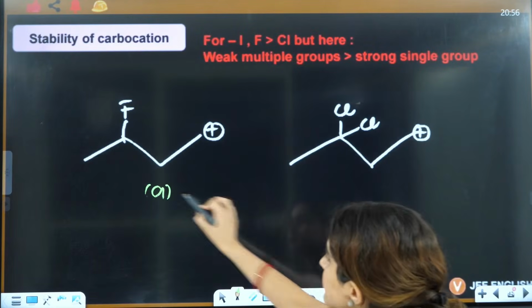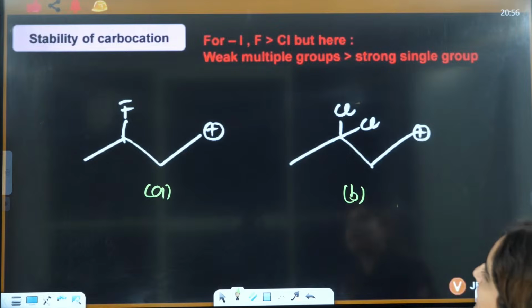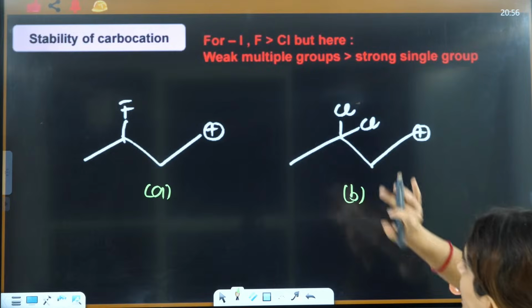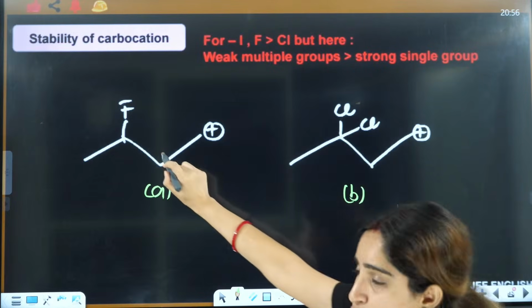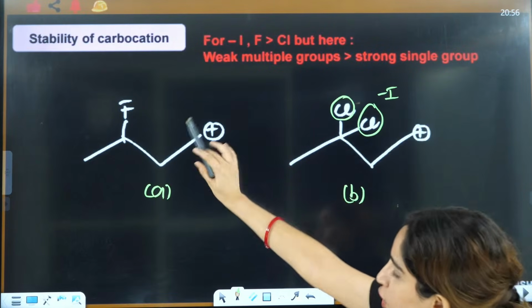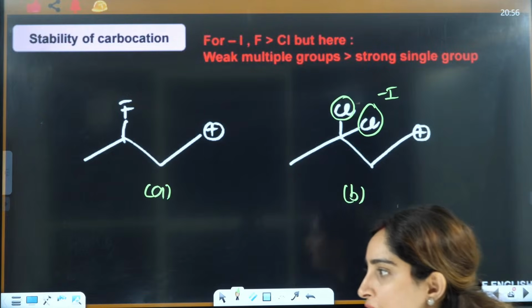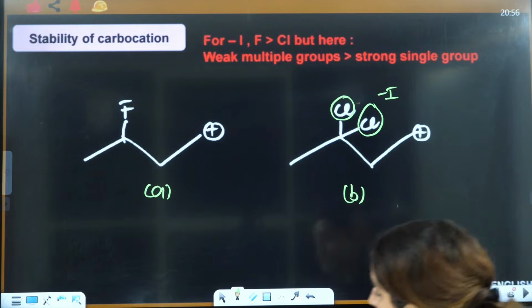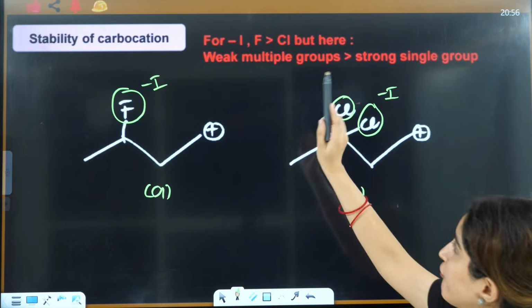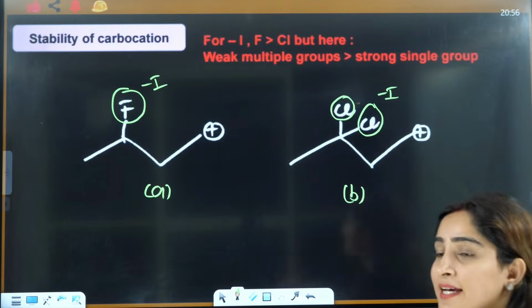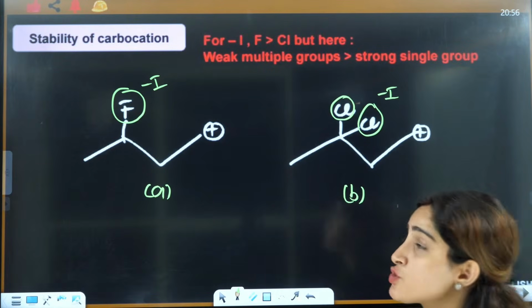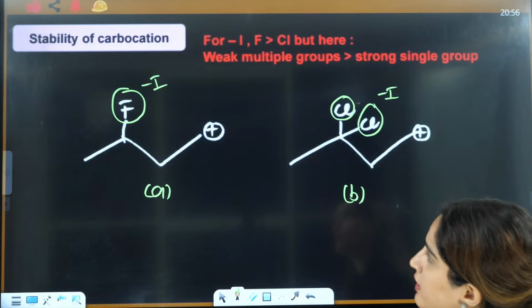This is A and this is B. Now understand one thing. The distance is same. Here you have a strong group, here you have two weak groups. This is showing minus I, that is also showing minus I. But I am telling you that weak multiple groups are stronger than a single strong group.